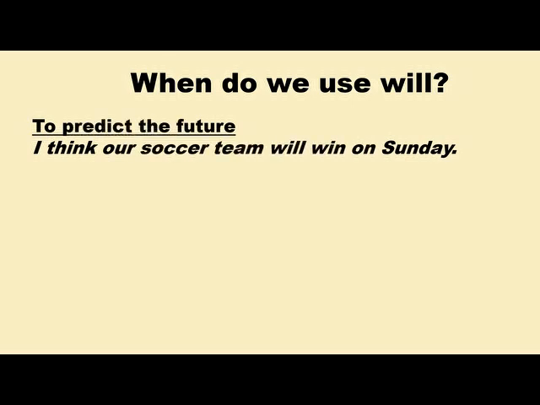So first is to predict the future. We often use will in prediction of future events to talk about what we think, guess, or calculate will happen in the future. Usually after I think, I hope, I guess, we use will. Example, I think our soccer team will win on Sunday.